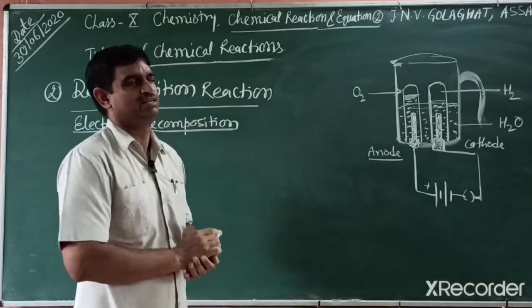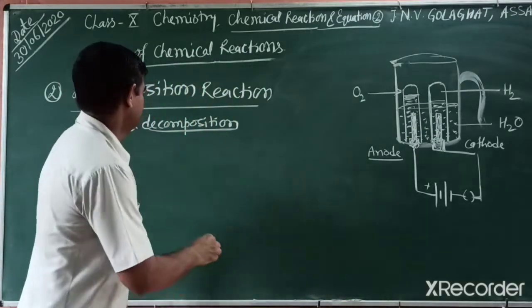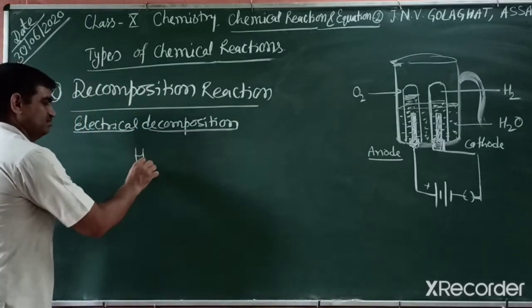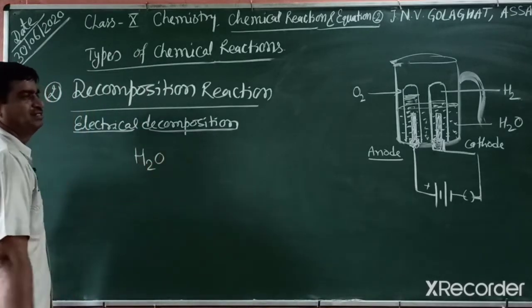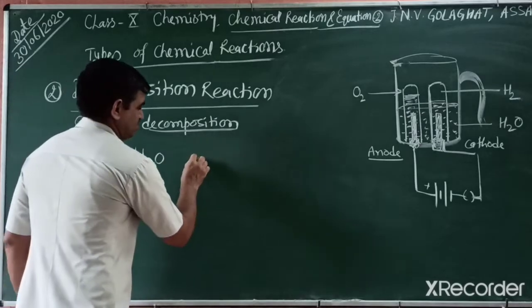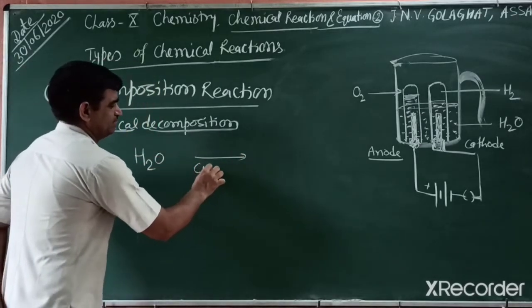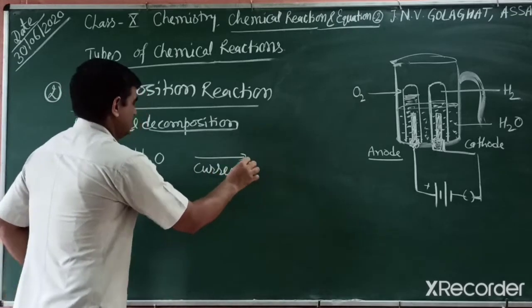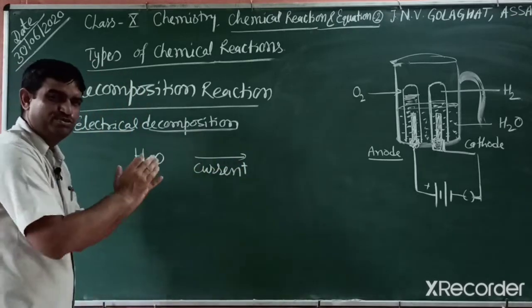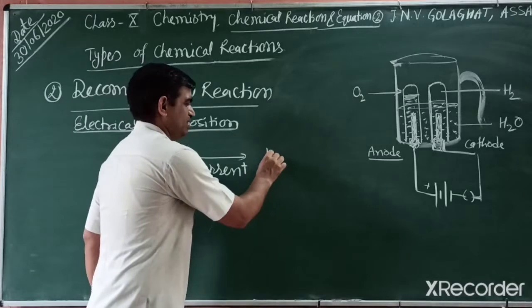At first we write what happened in the reaction. So when we pass current in water, you can say electricity, then this water molecule dissociates into hydrogen and oxygen.